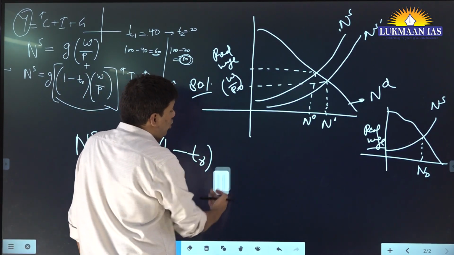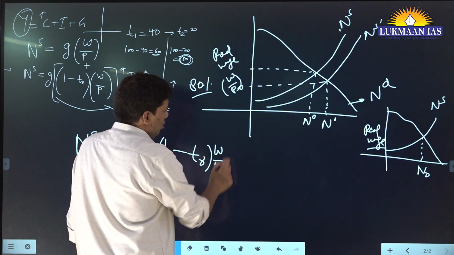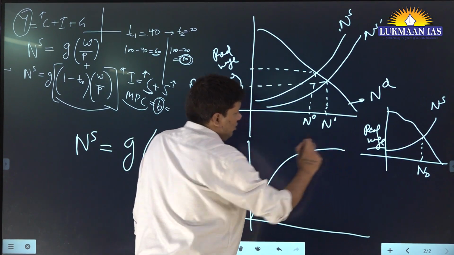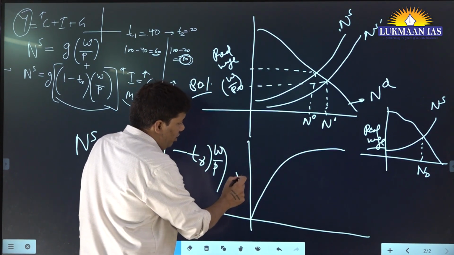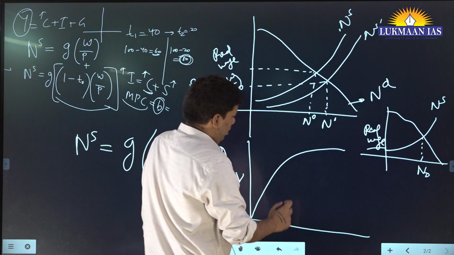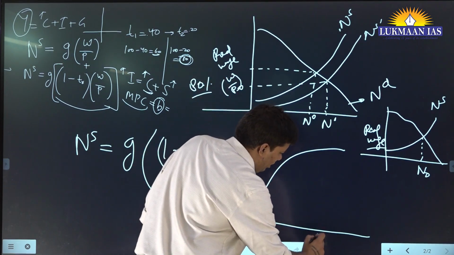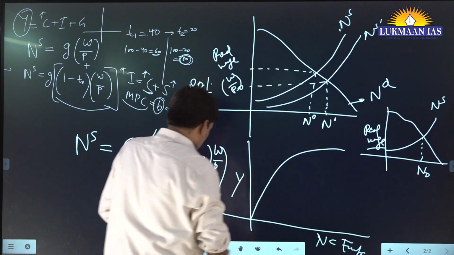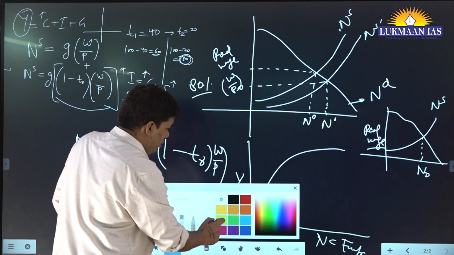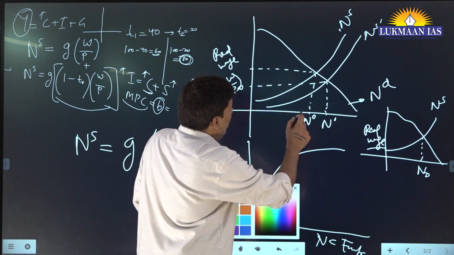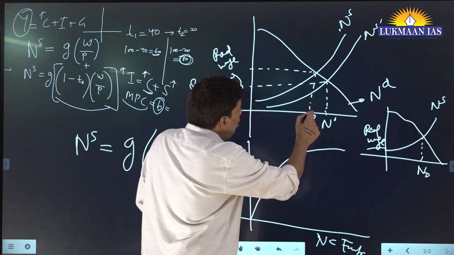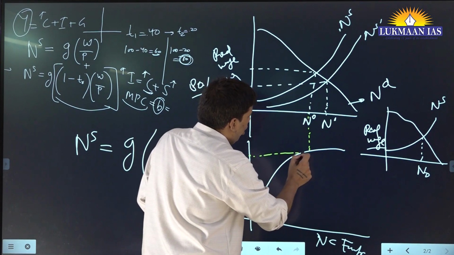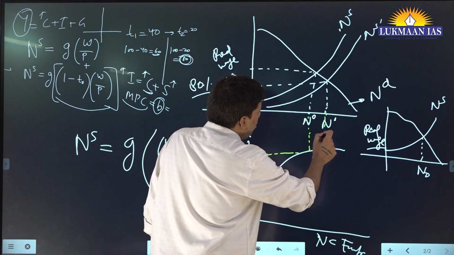Intersection, yes. Intersection of what? Labor. You will plot the production function. Production function is nothing but Y against N, where N is equal to employment. What you will do? You will project it. So your new, let me do it here. Earlier your output was this, right? This was your output. Now your output is this.